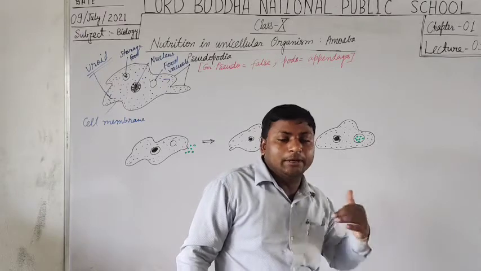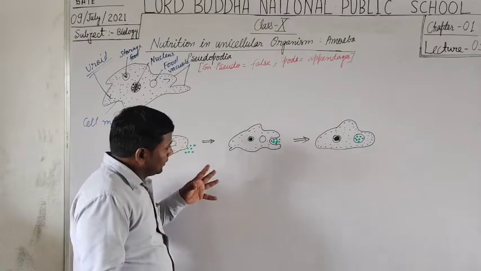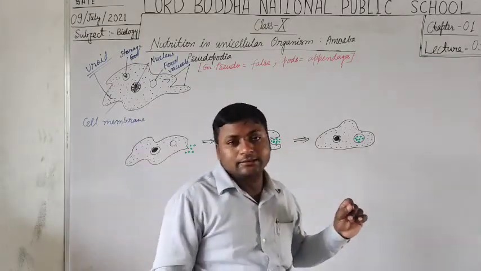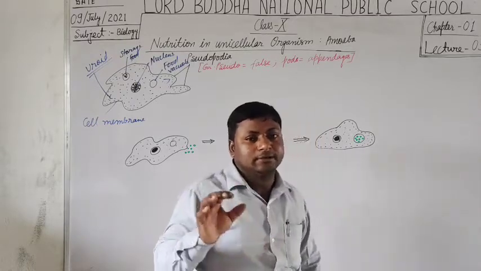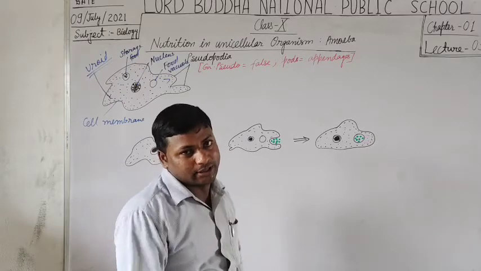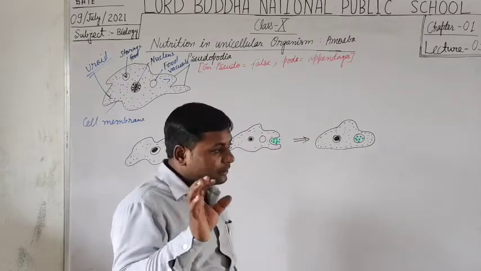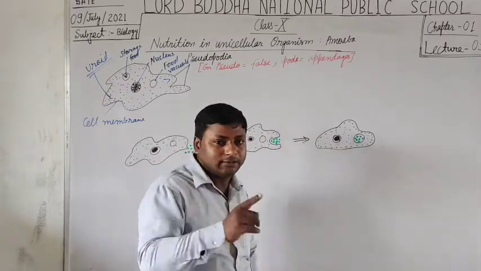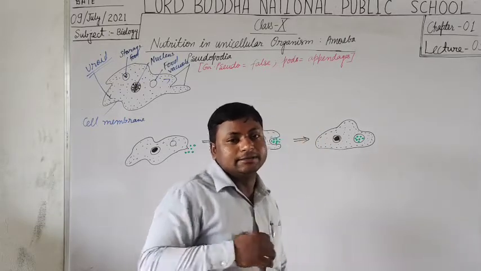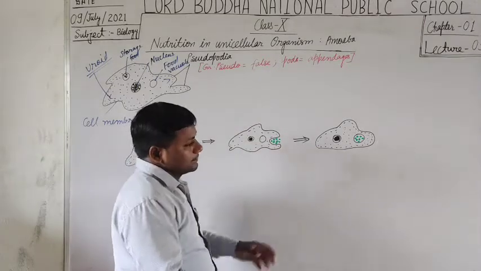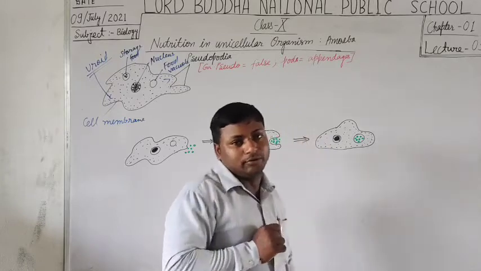Students, as you have remembered, when I explained the animal cell, there are two types of sites present on the cell membrane, pinocytes and phagocytes. Phagocytes are responsible for engulfing solid substances or solid foreign particles inside the cell, whereas pinocytes are responsible for taking in substances in liquid form.